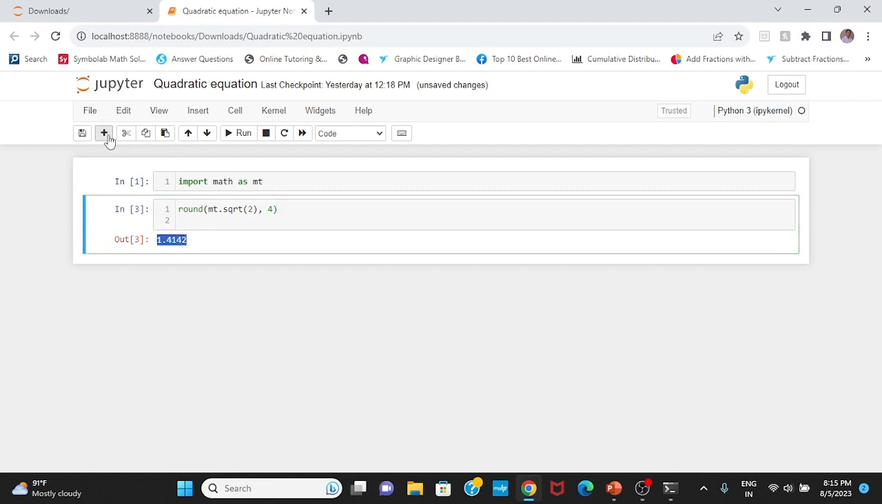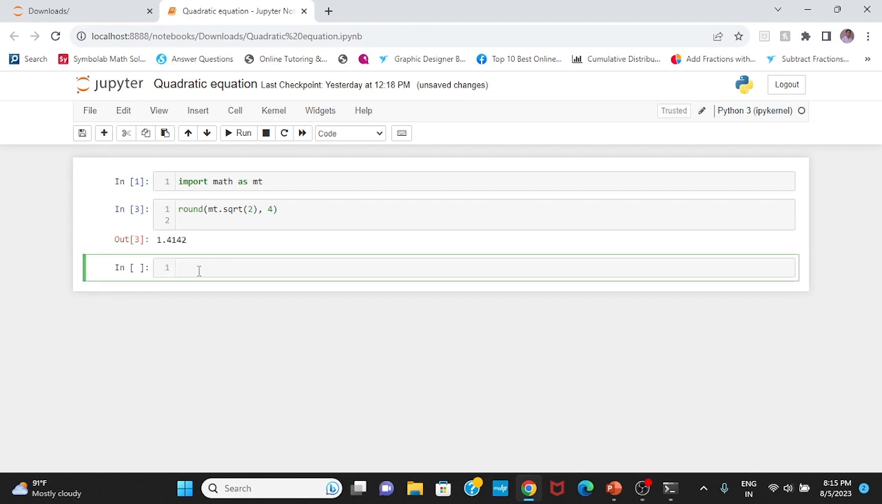Now, in the next step, I am writing the function to solve a quadratic equation, and I will name this function quad solve. Then I will give 3 arguments in this function, actually 3 parameters of the quadratic equation. So I will give a comma b comma c, where a, b, c are the real numbers.